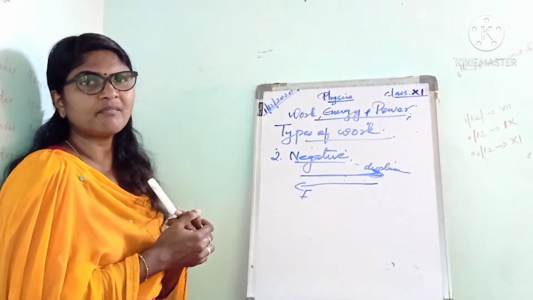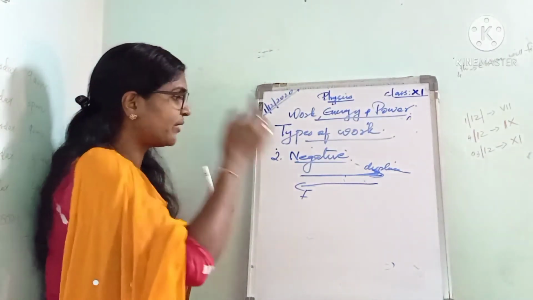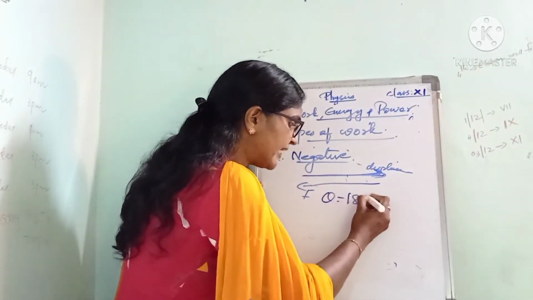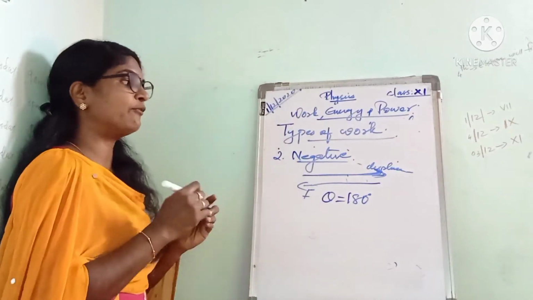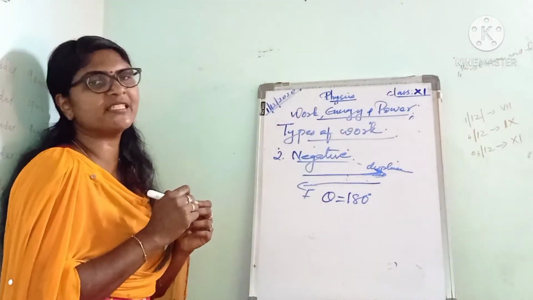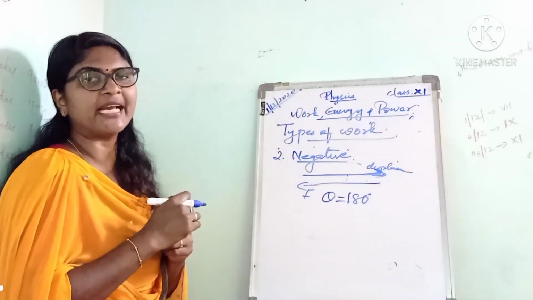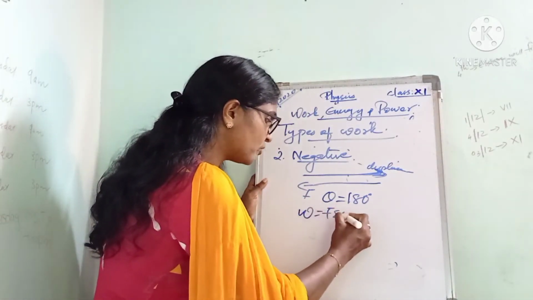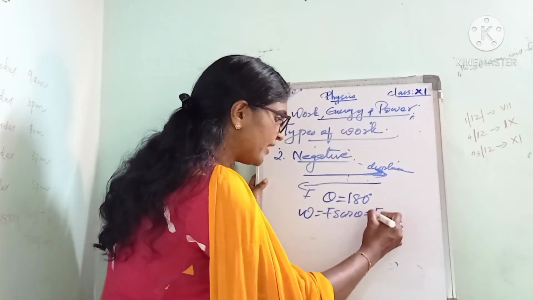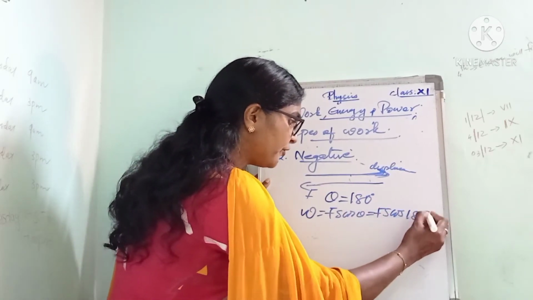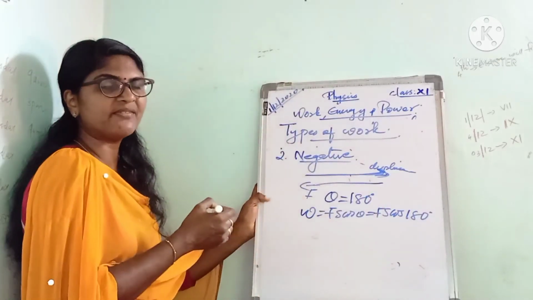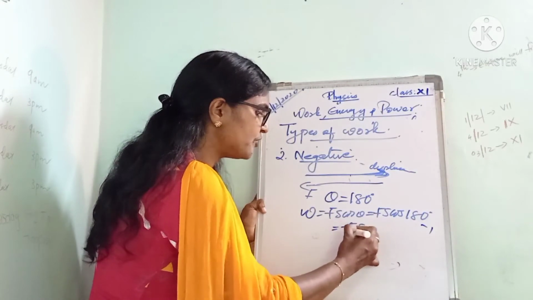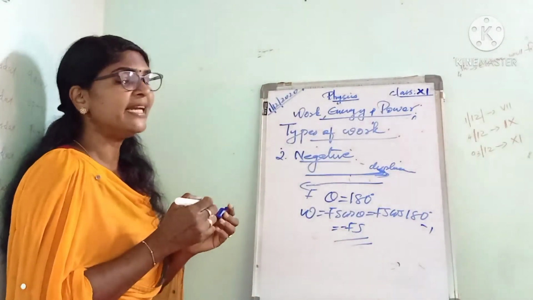Here these two are anti-parallel. So the angle between these two is 180 degrees. So when the force and displacement are acting in the opposite direction, the angle between them is 180 degrees. So we can write the work W is equal to Fs cos theta, that is equal to Fs cos 180. You know the value of cos 180. What is the value of cos 180? It is minus 1. So we got minus F into S. This is the expression for negative work.